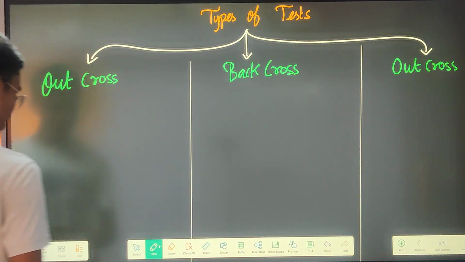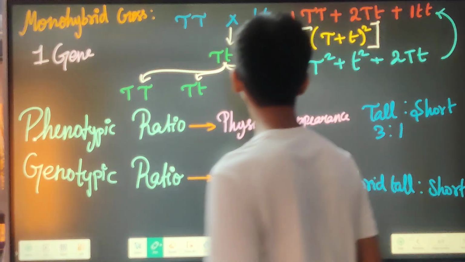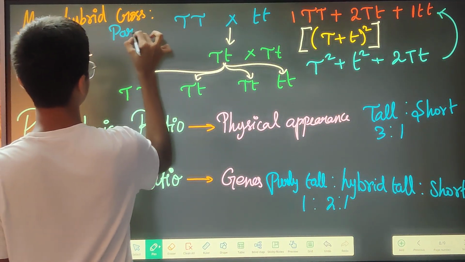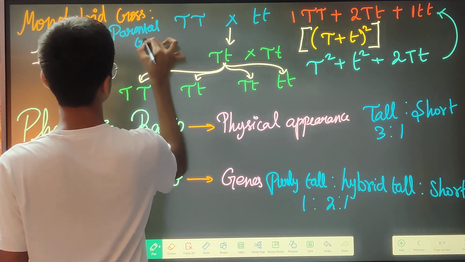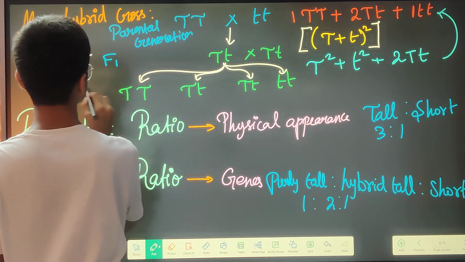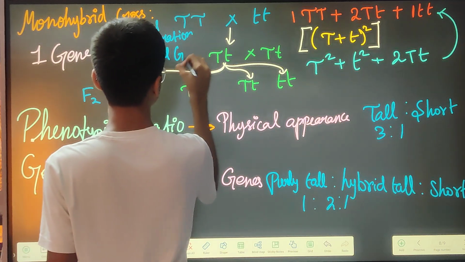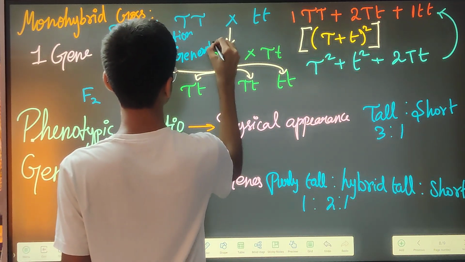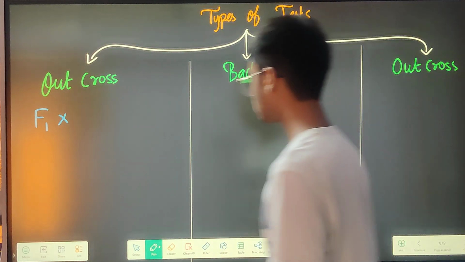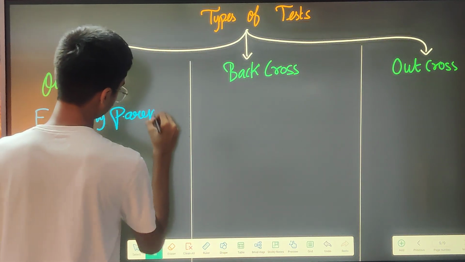So first, back cross is none other than F1 into, wait, I will first say what F1 is. See, this one is the parental generation. Then this one is known as the F1 generation, this one is the F2 generation, where F means filial generation. So F1 into any parent, you have to do it as F1 into any parent.